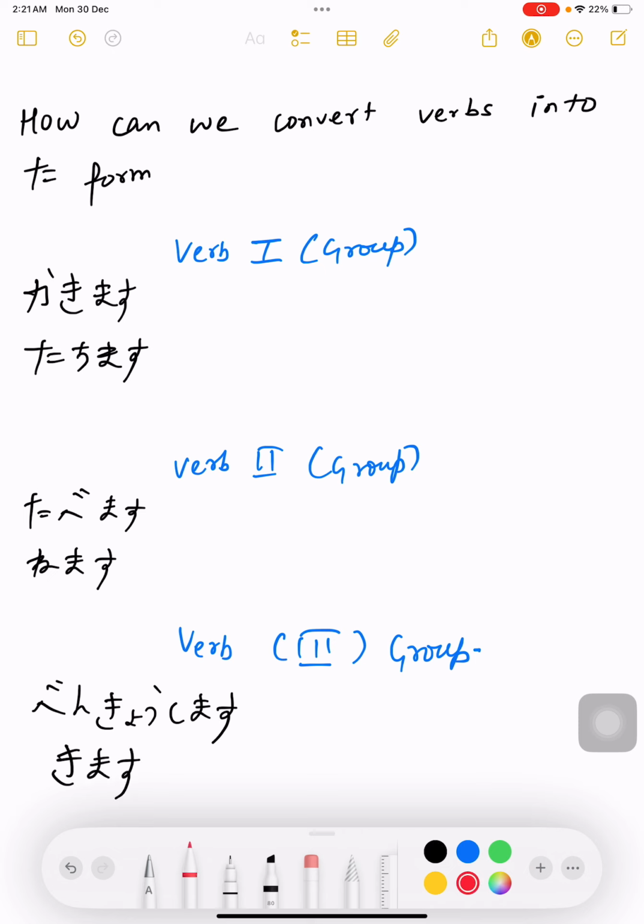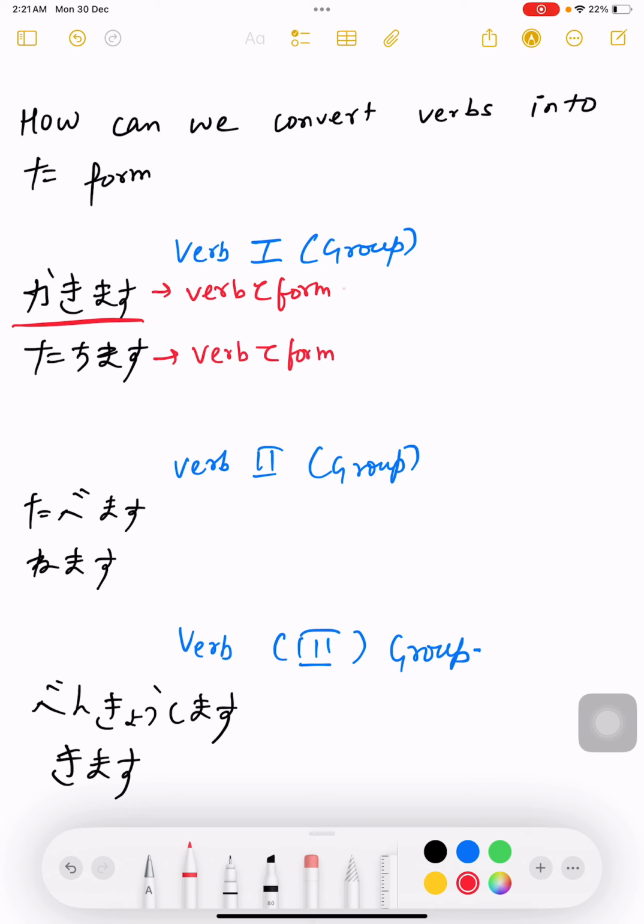So kakimas, what you need to do when you change into ta form? Guys, the first step is that you need to convert kakimas into te form first. So you need to convert verb into which form? Te form. Here tachimas will be changed to verb te form.